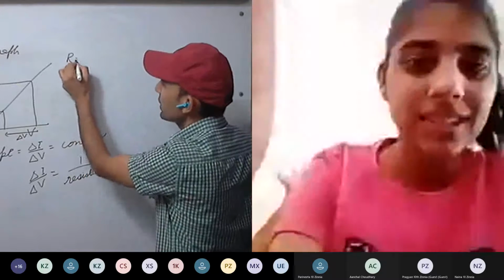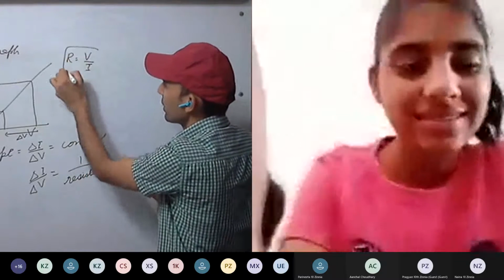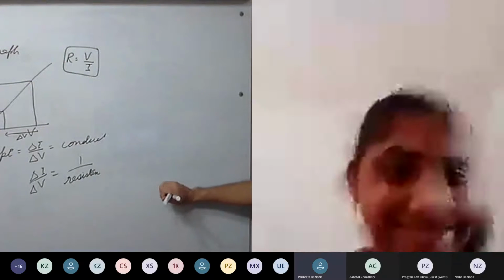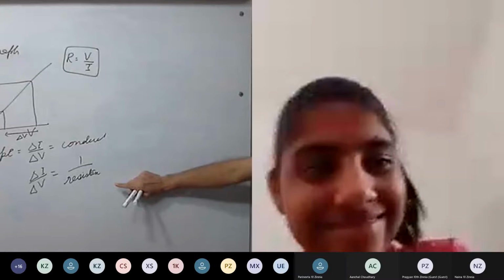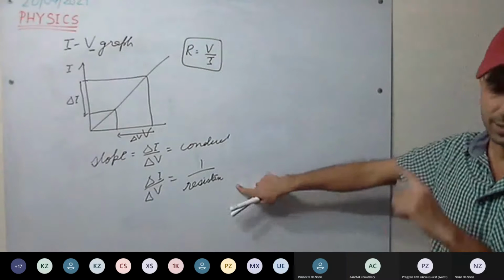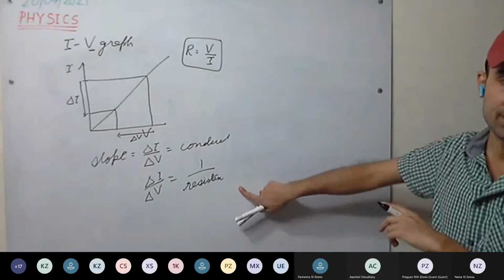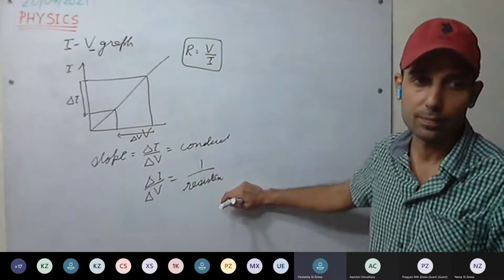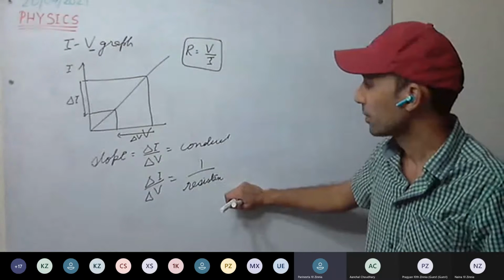What was the formula of resistance? V by I, so V equals I R. Is this clear? Tamanna, you can switch off the camera so that the video will be available in full screen afterwards. Okay? Sir, can you please explain that slope part again?